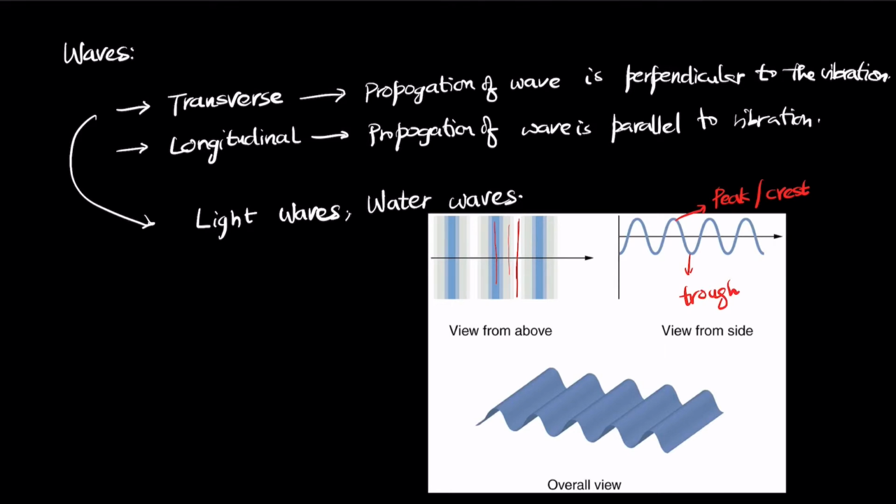So transverse waves look like ripples. Ripples of water are similar to how a transverse wave looks. How is it that the motion is perpendicular to the propagation? Notice that the propagation is this way, and the wave is vibrating this way. Because both are perpendicular to each other, we call these transverse waves.